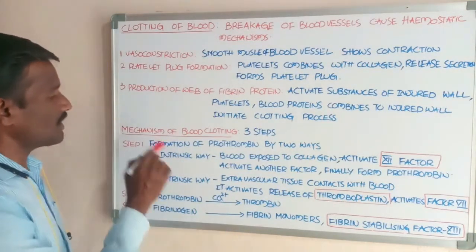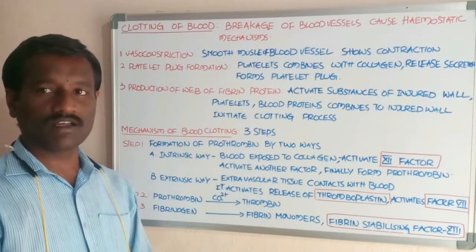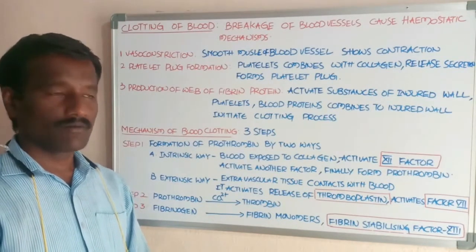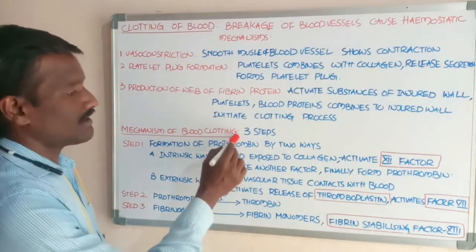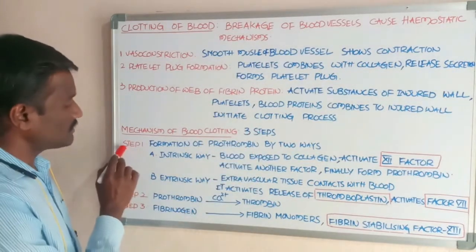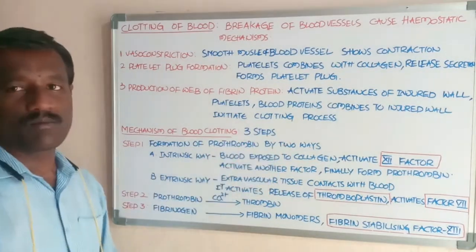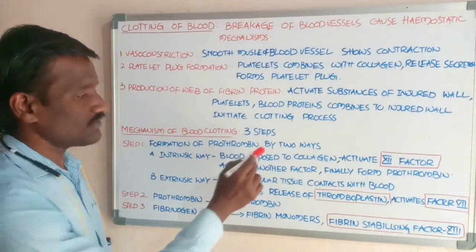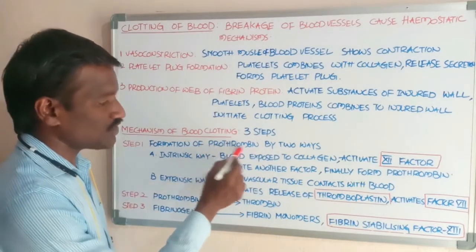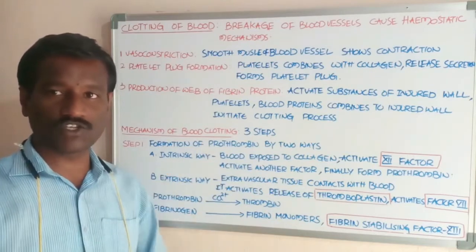Next, another one, mechanism of the blood clotting. It is important. It consists of 3 steps. Step 1 is formation of prothrombin activator, and it is formed by 2 ways.